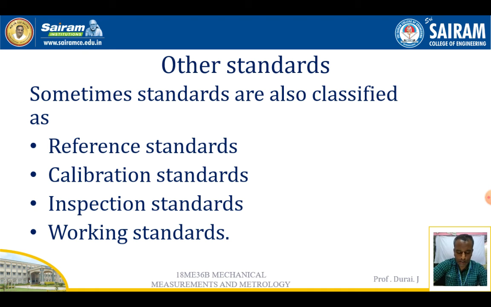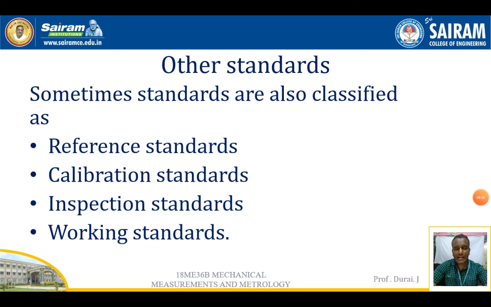And the next one, inspection standards, are used by the inspector for measuring purposes. And working standards are used by the operators to measure the components, or to measure the material or some other areas. So these are all the other types of standards which are used.